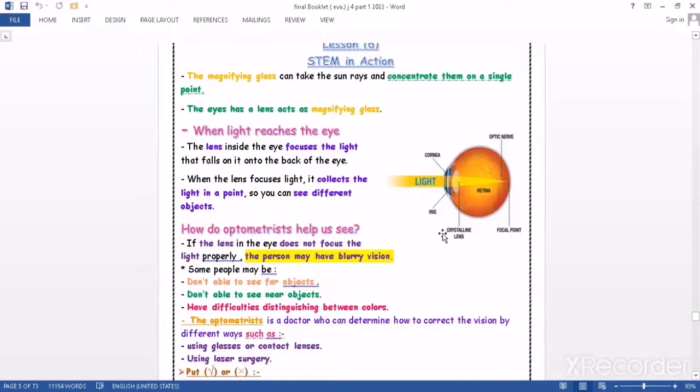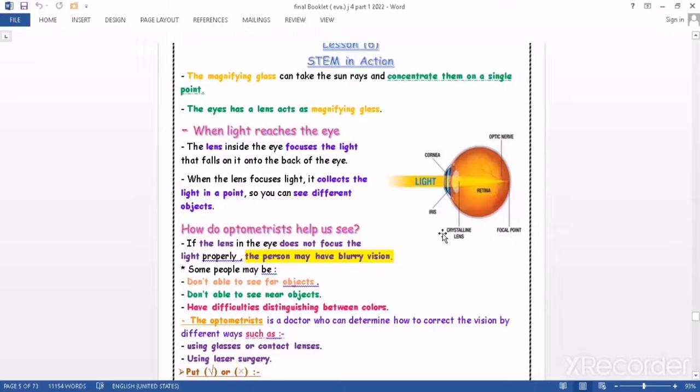like the glasses, but we have to go to the doctor to make a medical contact lens, okay, to be suitable for the defects of our eyes, to correct the vision and see clearly like normal people, or using laser surgery, but it needs specific cases, like a specific age and a specific defect in our eyes and so on.